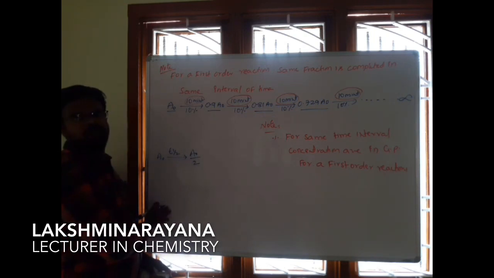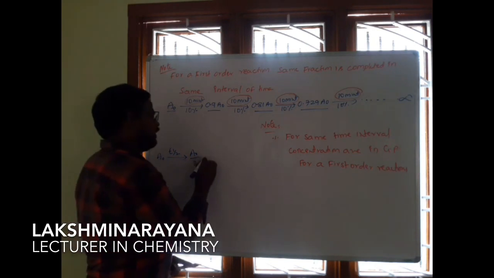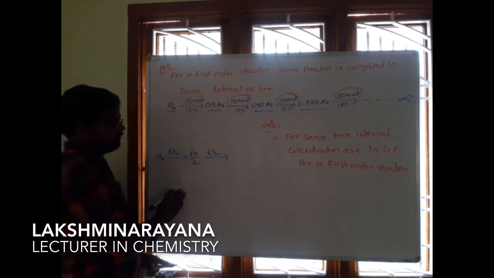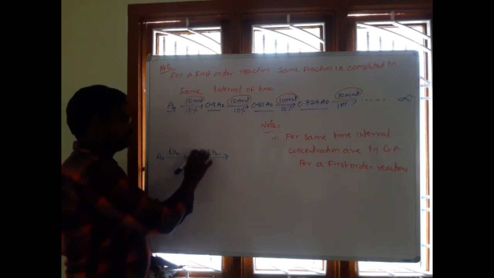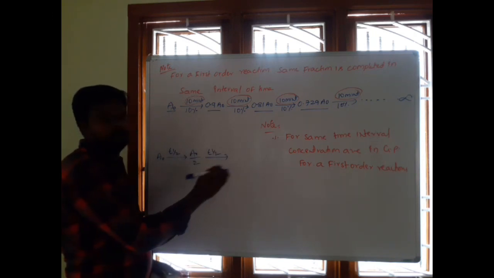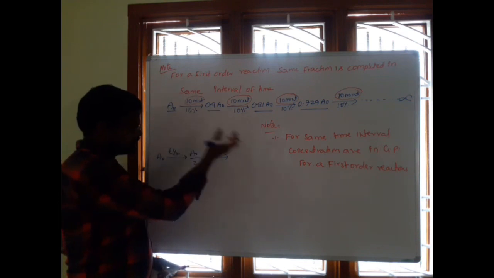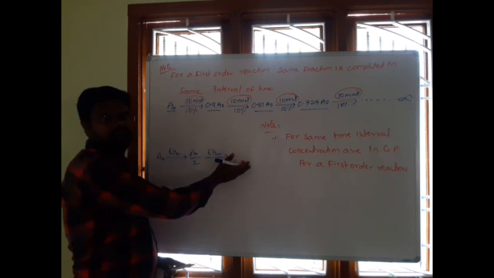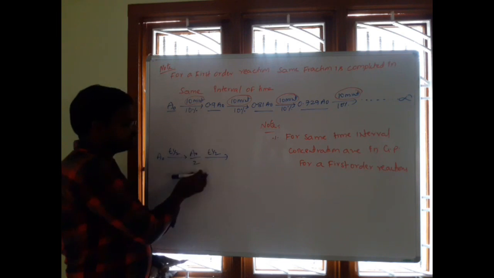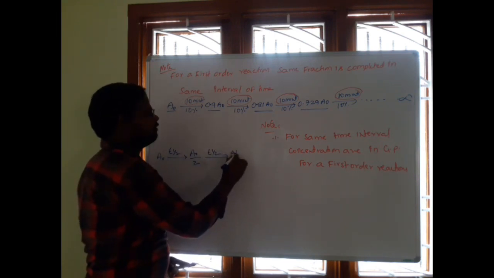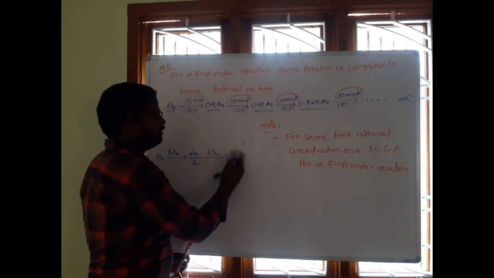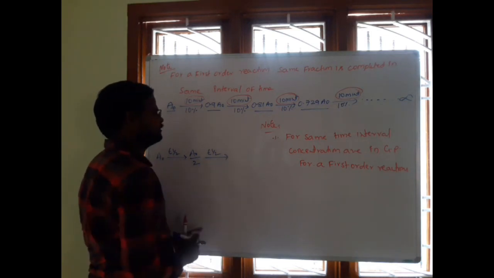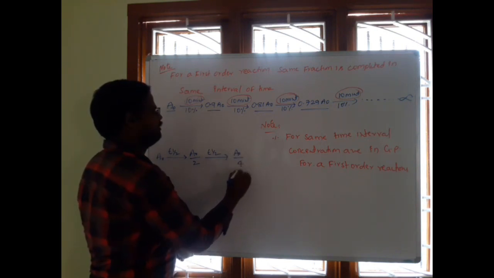Next, in another T half, from this left concentration A naught by 2, half is decomposed and half is left. So A naught by 2 divided by 2, that is A naught by 4, is left.